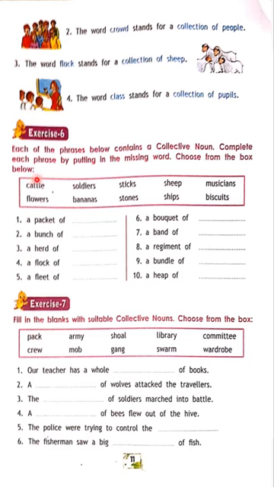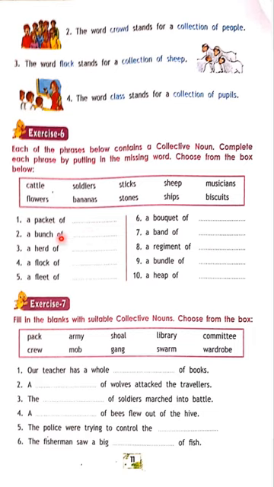A herd of cattle, a flock of sheep. If you say one, it's sheep, and more than one is also sheep only. Don't say sheeps. Either singular or plural, sheep is sheep only. A fleet of ships, a bouquet of flowers. You can say that flowers. Then bunch of what will come? Bananas.